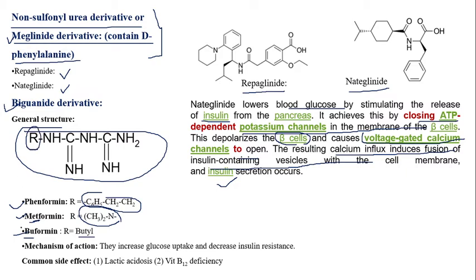So phenformin, that means a phenyl group is there. Metformin, that means dimethylamine is there. Buformin means butyl is there. And the mechanism of action for biguanide derivatives is to increase glucose uptake and decrease insulin resistance. Common side effects with biguanide derivatives are vitamin B12 deficiency and lactic acidosis.